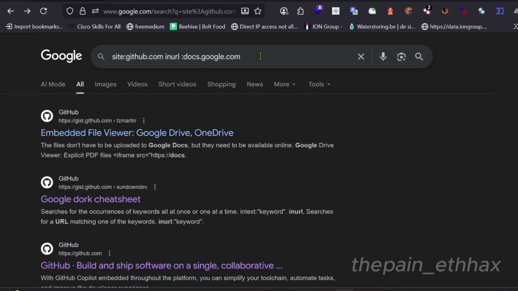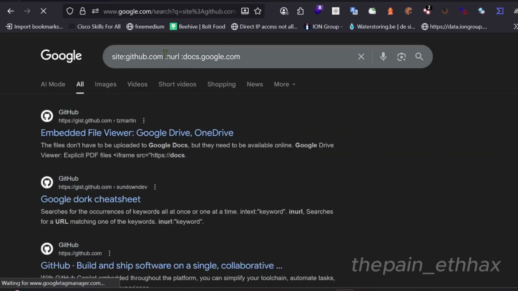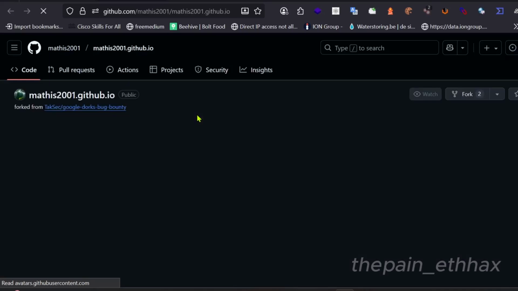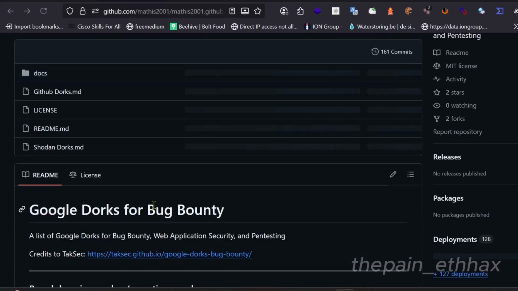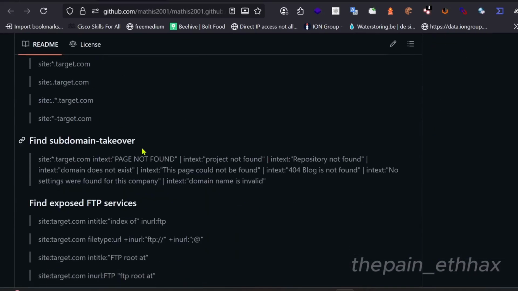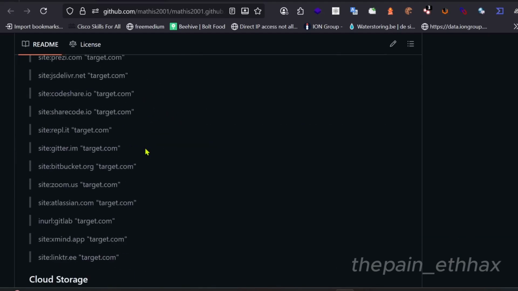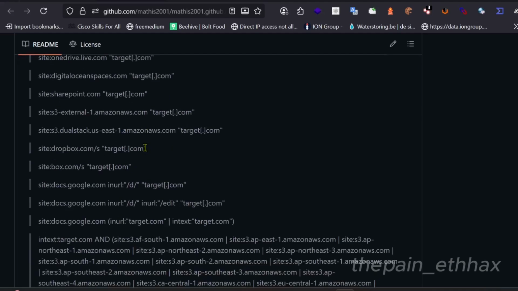I started by reviewing public resources, including a GitHub repository related to the program, and I systematically mapped features and endpoints to understand the surface area. During that process I noticed several publicly indexed references to docs.google.com. I only examined what was publicly accessible and made no attempts to access private content. One of those links appeared to grant access to an internal asset.